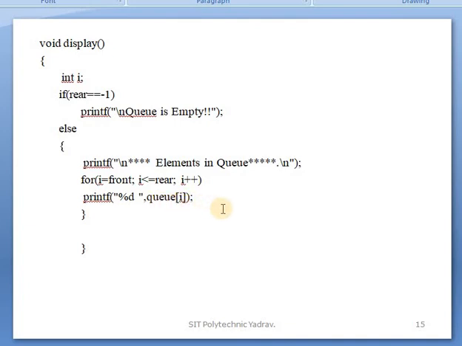Is that clear? That is why I say I is equal to front, not I is equal to 0. Because in a queue, front may be at location 0, location 1, location 2, whatever. That situation occurs when the delete operation is performed. So why is I taken as equal to front? Is that clear?